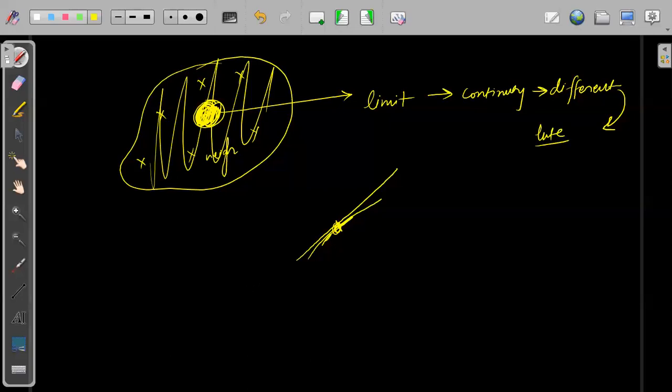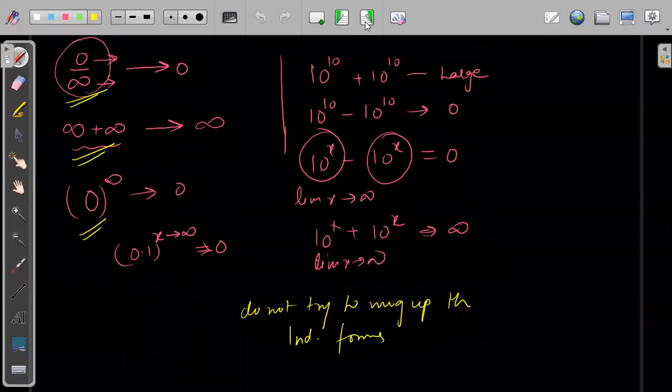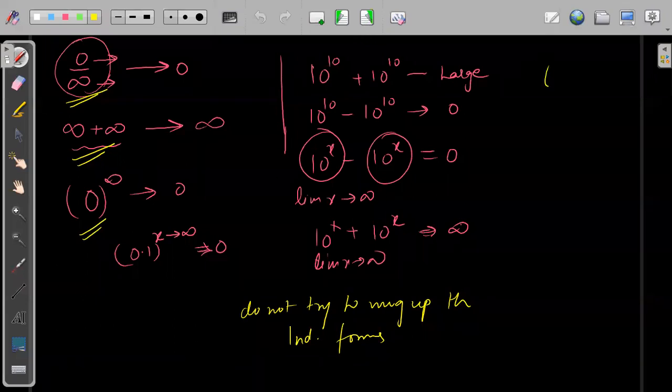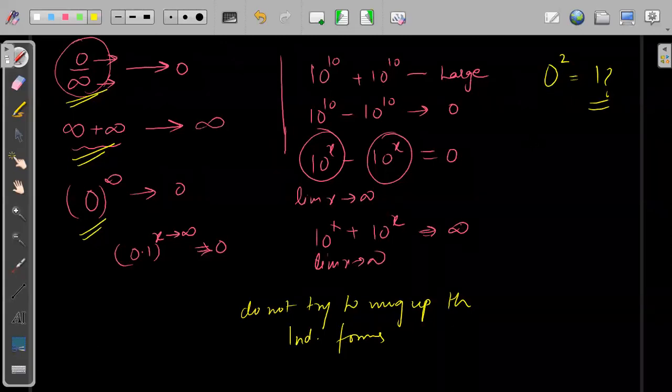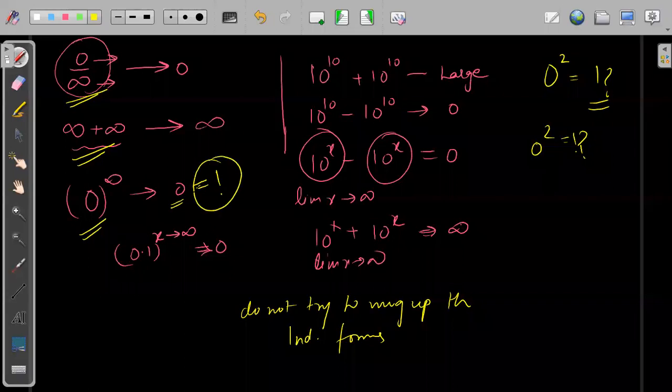Sir, anything to the power 0 is 1. Who said anything to the power 0 is 1? What are you talking about, Lakshmi? Why is it 1? How can you say 0 to the power 2 is 1? 0 to the power anything is 0. No, I'm not saying this equals 1. Who said it equals 1? Don't just make things up.